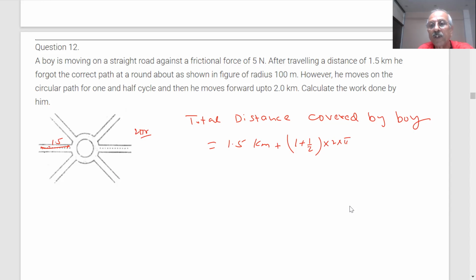If I use kilometers, then let me also use 100 by 1000 kilometer. Then he moves forward up to 2 kilometer. Further he goes 2 kilometer. This is the total distance he is covering.